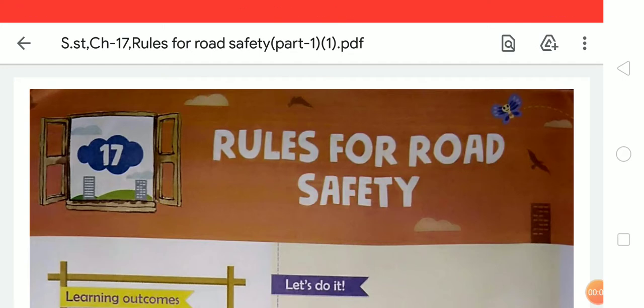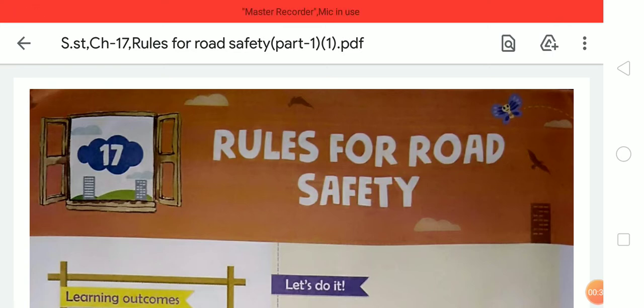I am your subject teacher of social study of LPM Public School, and today I am going to start your new chapter. Your chapter name is Rules for Road Safety. This is chapter number 17, and the chapter name is Rules for Road Safety. It means in this chapter we will learn and study about the rules for road safety.